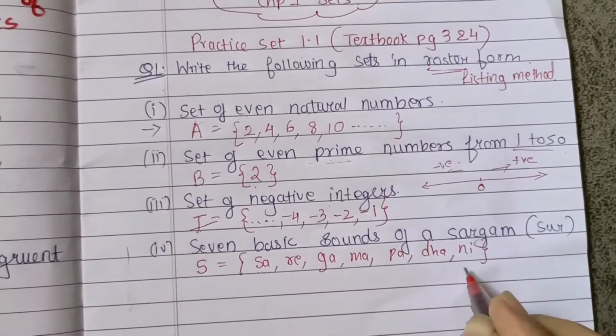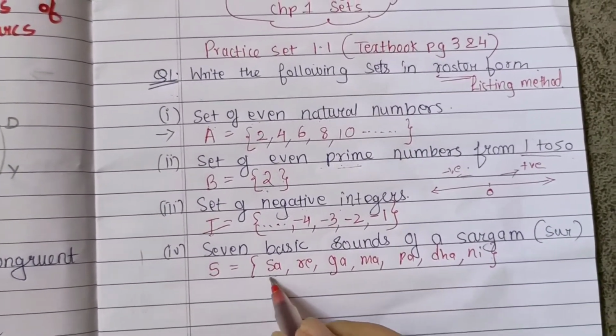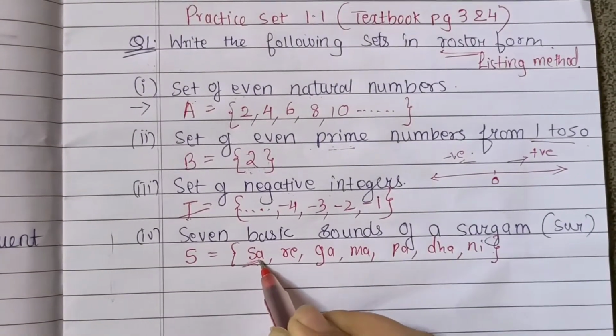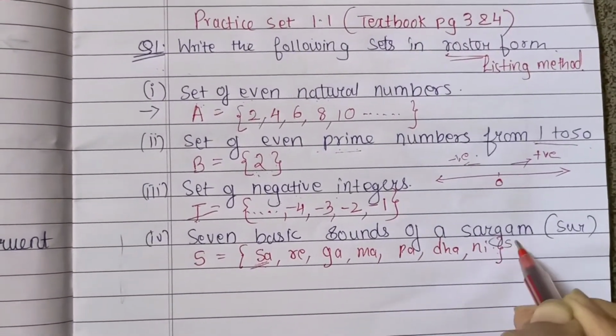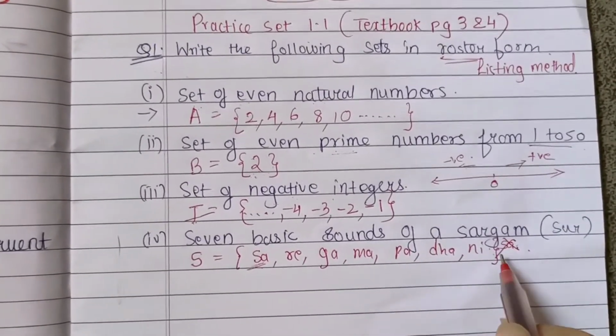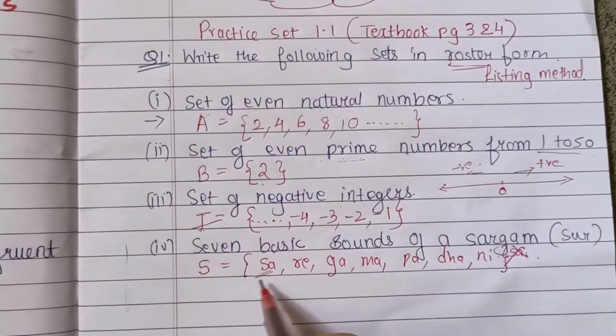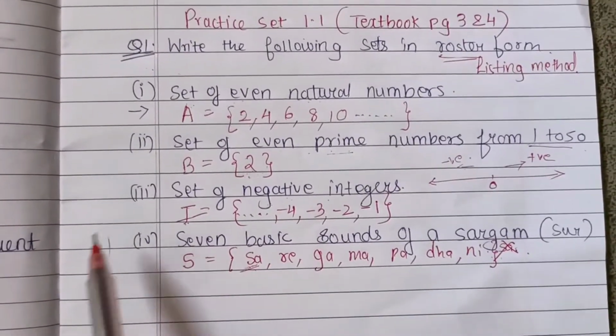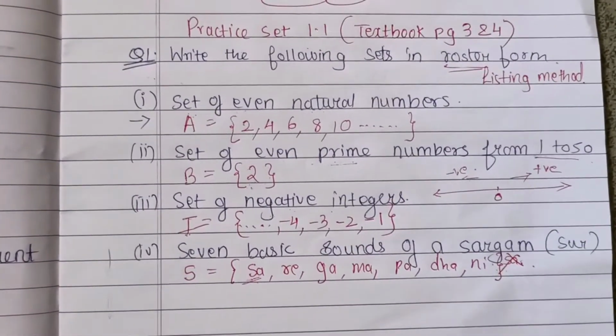You all must be wondering why I did not write one more Sa over here. Because the rule is that none of the elements in a set are repeated. If I wrote Sa here, it would be 2 times, which is not correct. We are not supposed to repeat the elements in a set. So we'll write it only once. I hope you have understood question number 1.